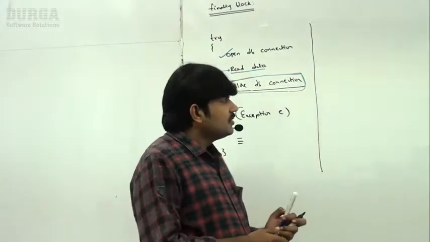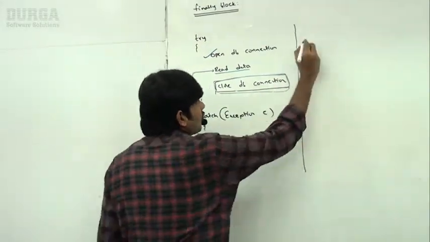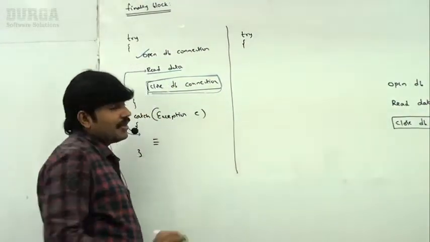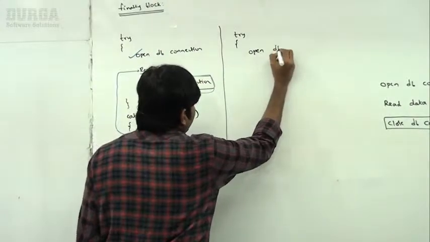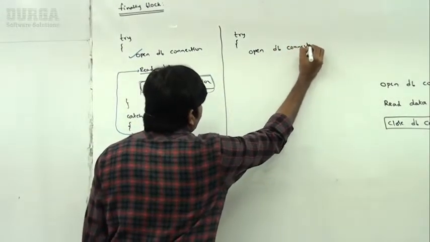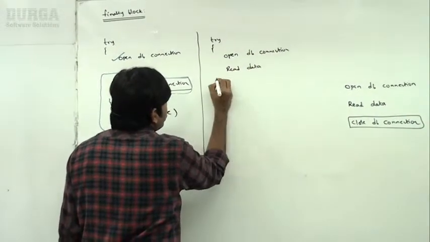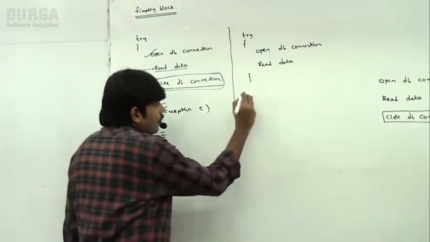Okay, now I'm taking one more approach. Here I'm taking a try block. Within the try block, open DB connection and read the data. Now I'm taking a catch block.